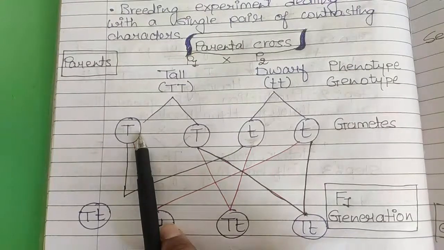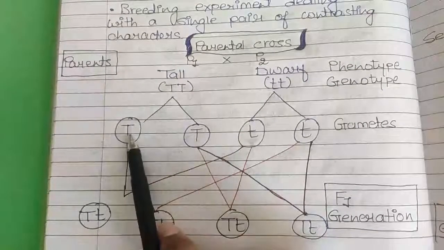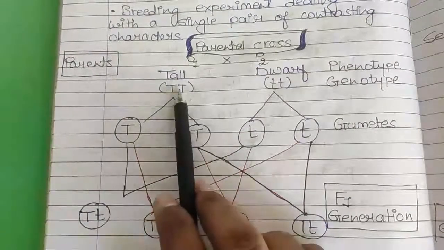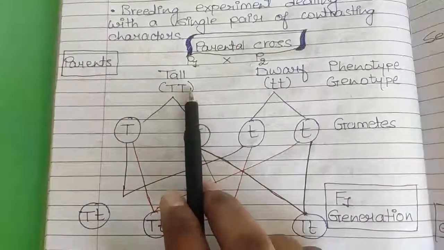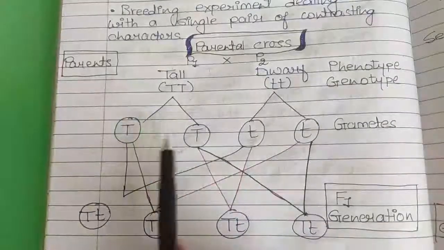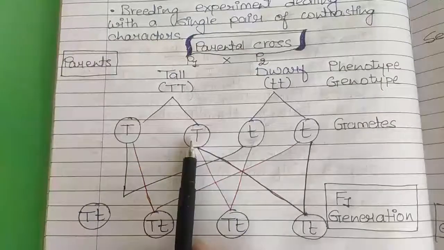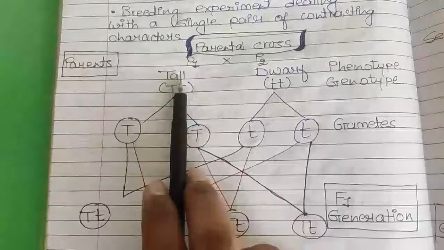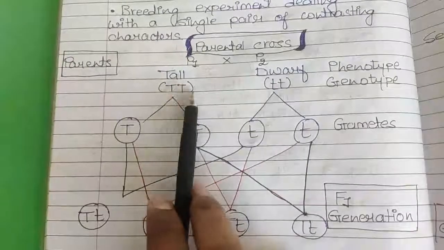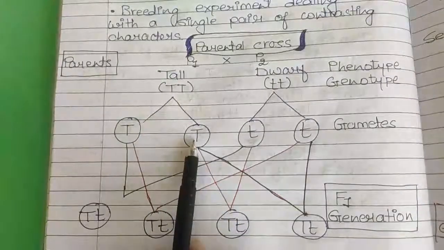That we are very well aware of. So the same thing happens here. This is the diploid condition. The diploid cell will get converted into haploid cells, as gametes are haploid. Clear? So at the time of gamete formation, both of these factors get separated.